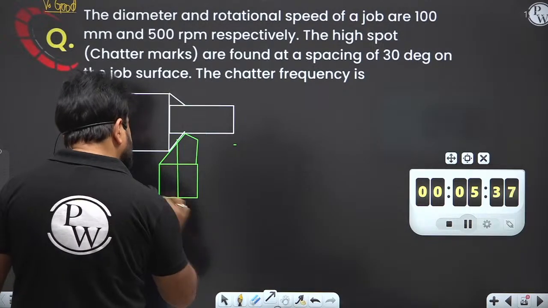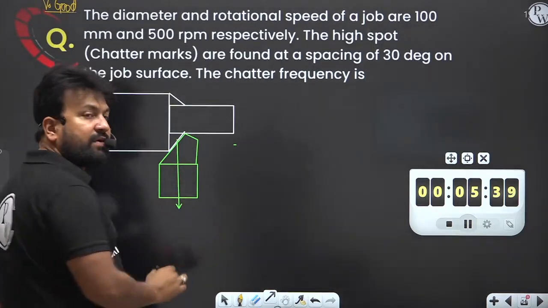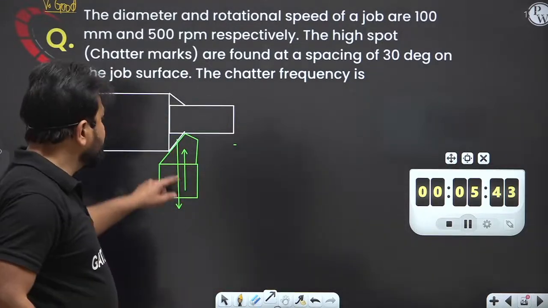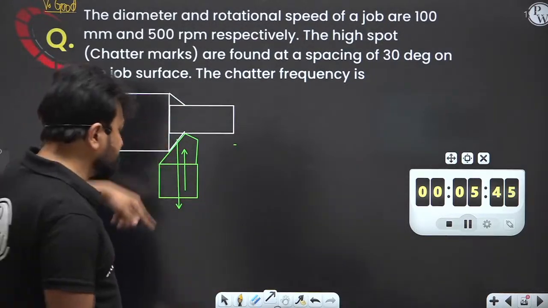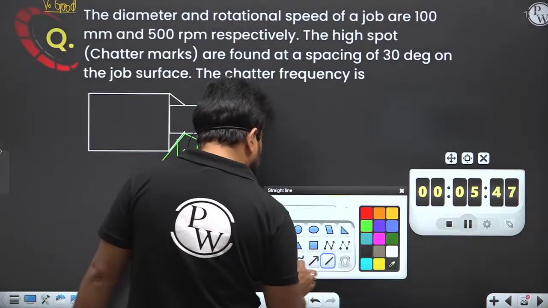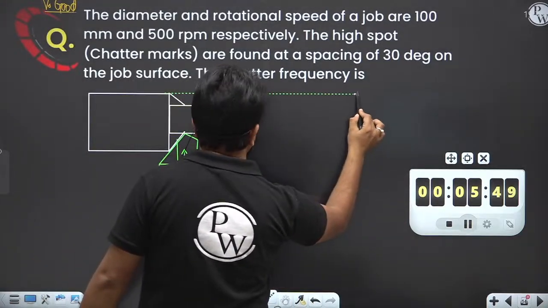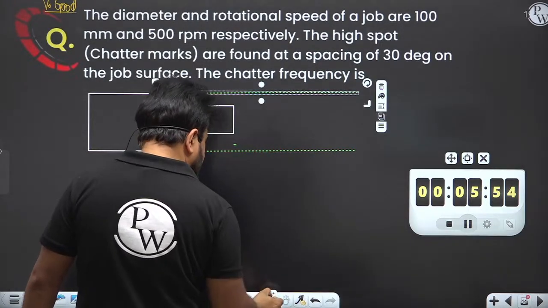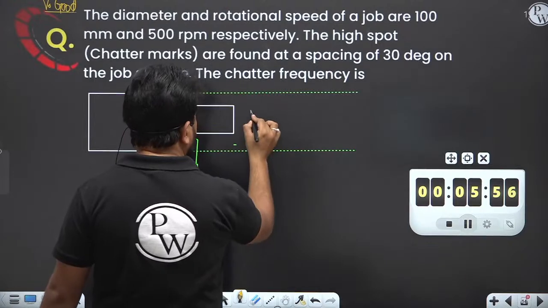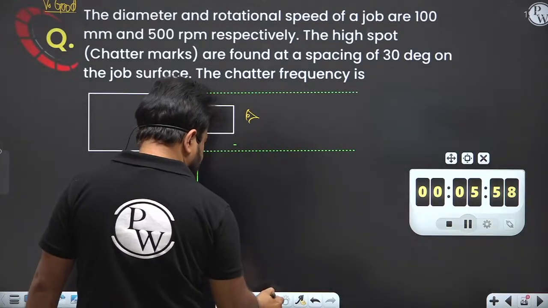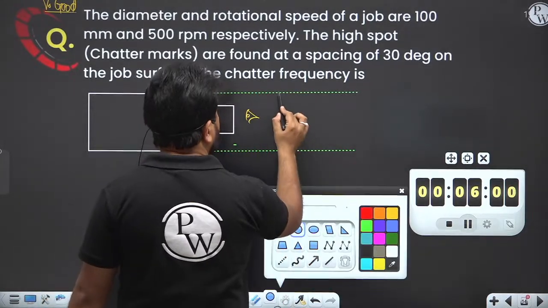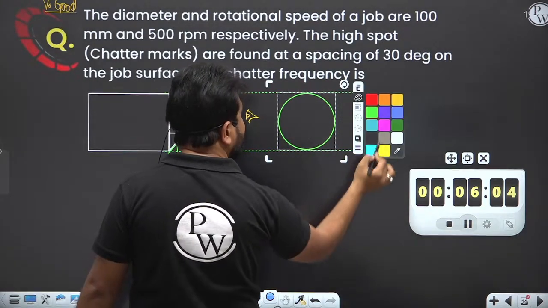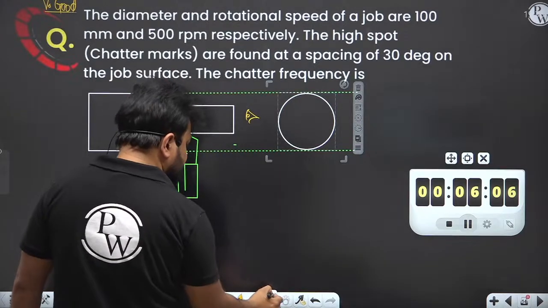There will be a thrust force, right? And because of the thrust force, the tool will go toward the workpiece. So because of that, the tool is hitting the workpiece. Now, if you see the overall view, this is the workpiece which is going to be machined.